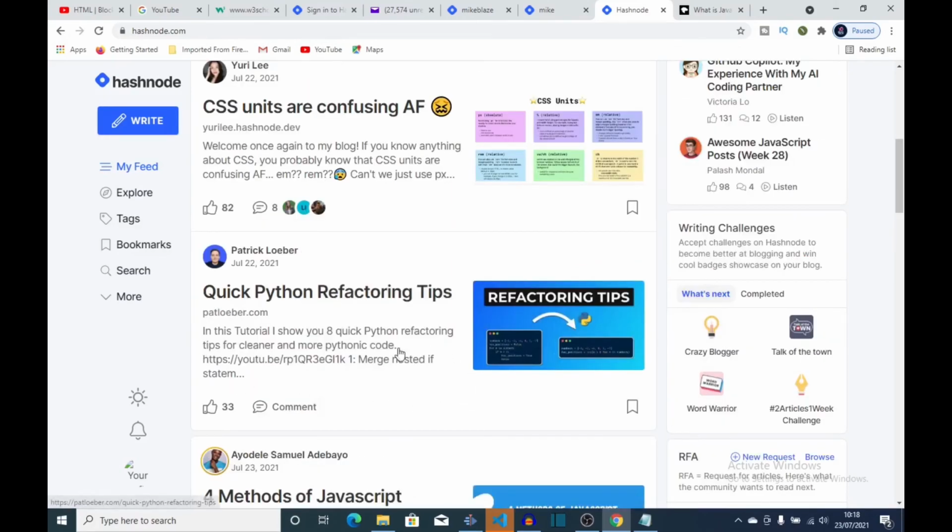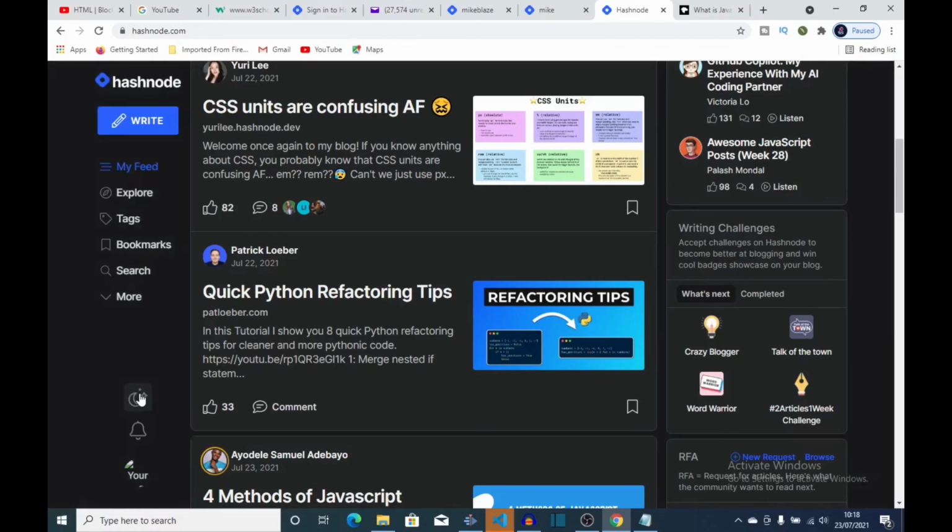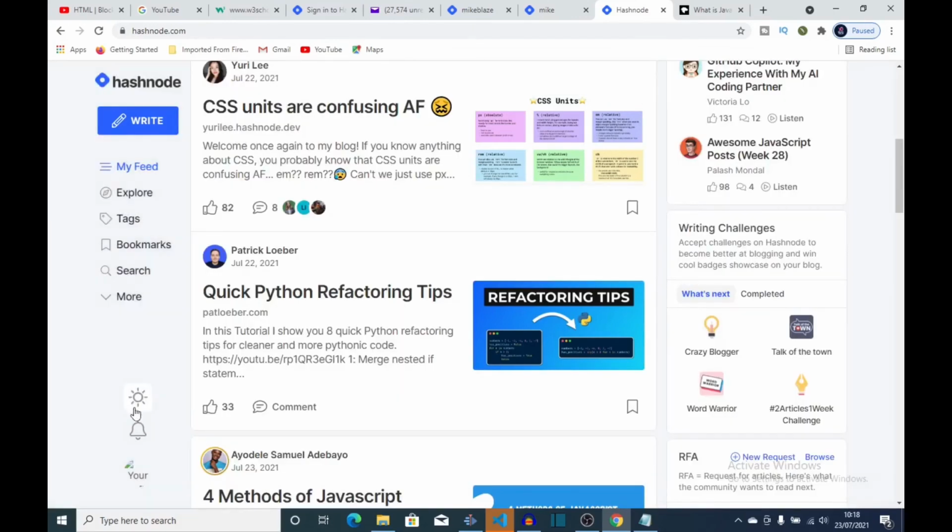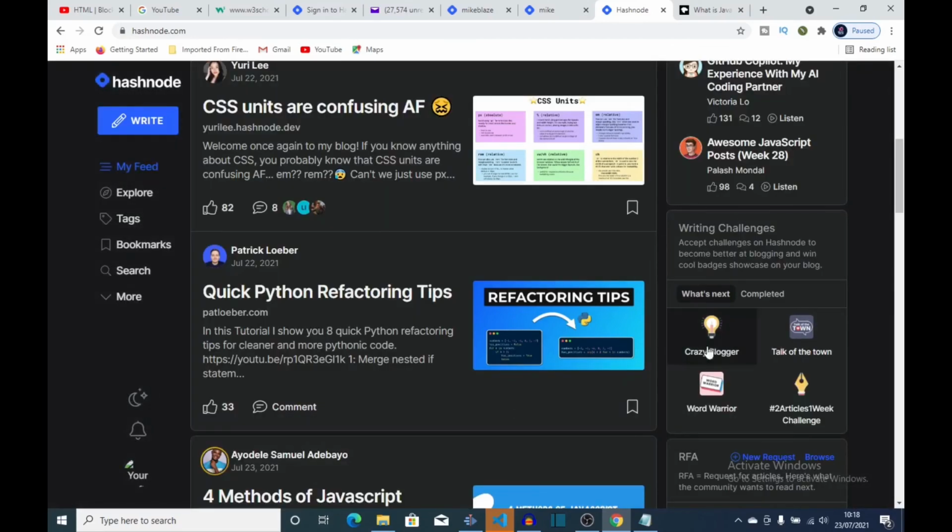And also another feature Hashnode has is that you can have a dark mode. So if you click right here on the sun, it toggles the dark mode. So just click on it and boom, you have a dark mode.